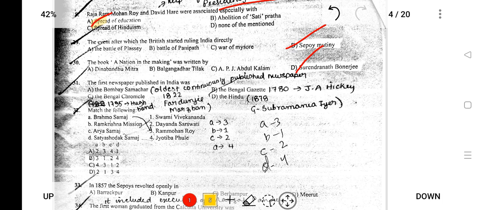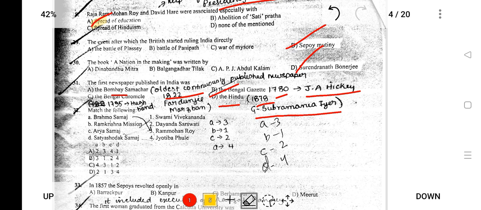The first newspaper published in India was the Bengal Gazette, the oldest newspaper, in 1780, established by James Augustus Hickey. The Hindu was established in 1878 by G. Subramaniam Iyer. Bombay Samachar is one of the oldest continuously publishing newspapers, established in 1822, and the Bengal Chronicle in 1795 by Hugh Born.